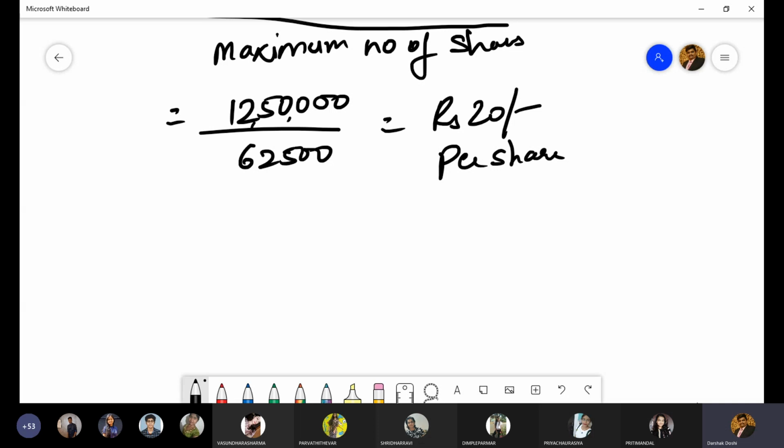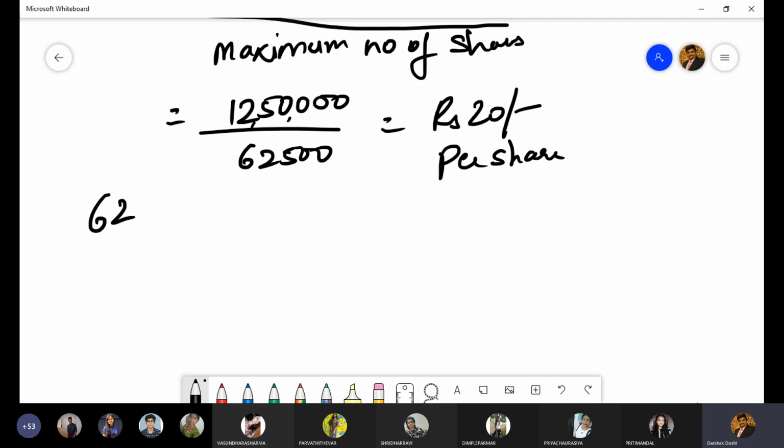So we go ahead. Amount payable to equity shareholders. Can I say that equity shares of face value rupees 10 is bought back at rupees 20? That is 10 rupees premium. So our entry will be equity share capital account debit 6,25,000. Premium on buyback account debit 6,25,000. To equity shareholders 12,50,000.